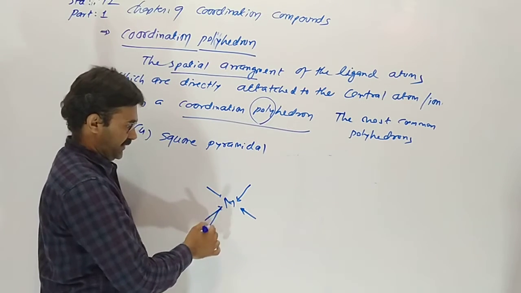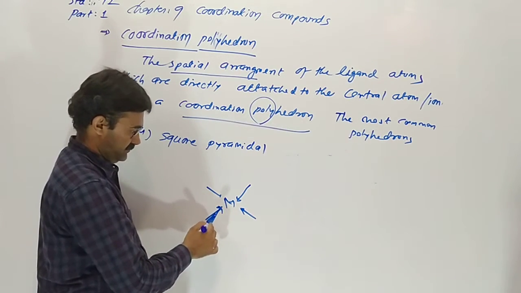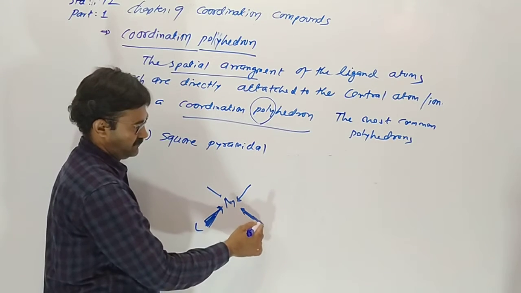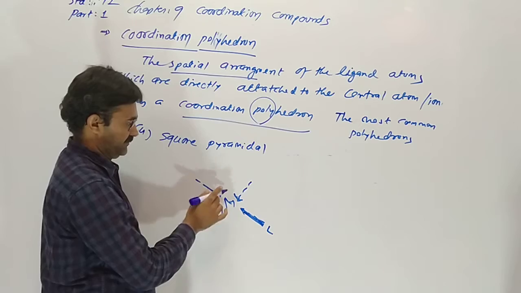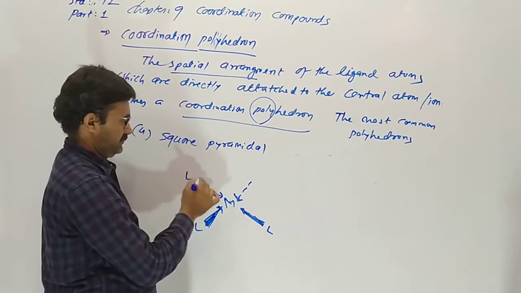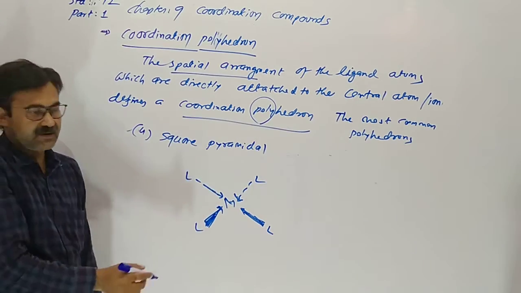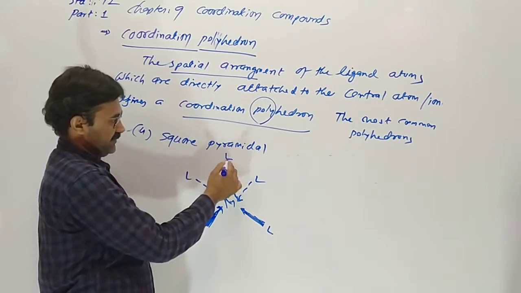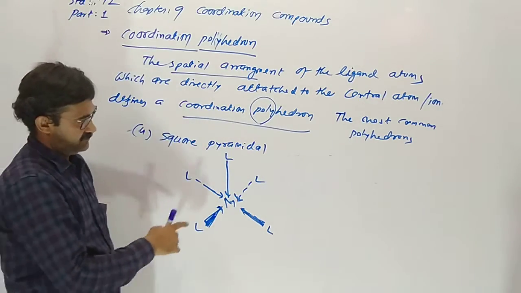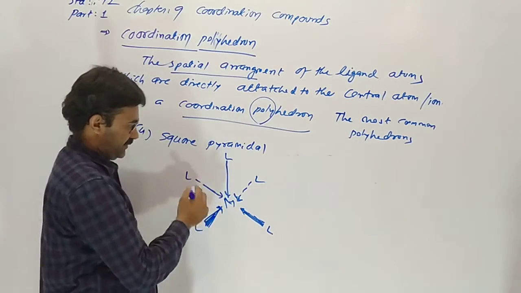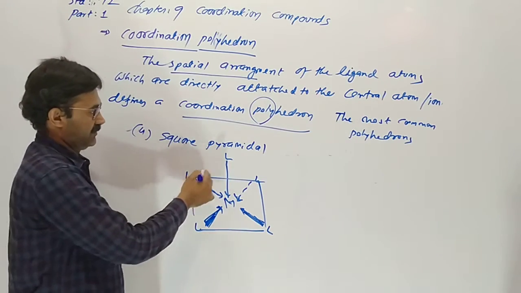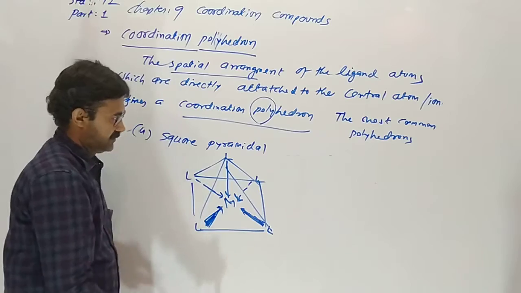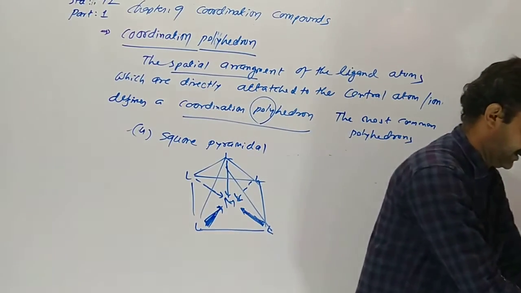Here 2 are ahead of the plane, two are behind the plane, and one is on the plane, which makes a square, and one pyramid upward. Square pyramidal.